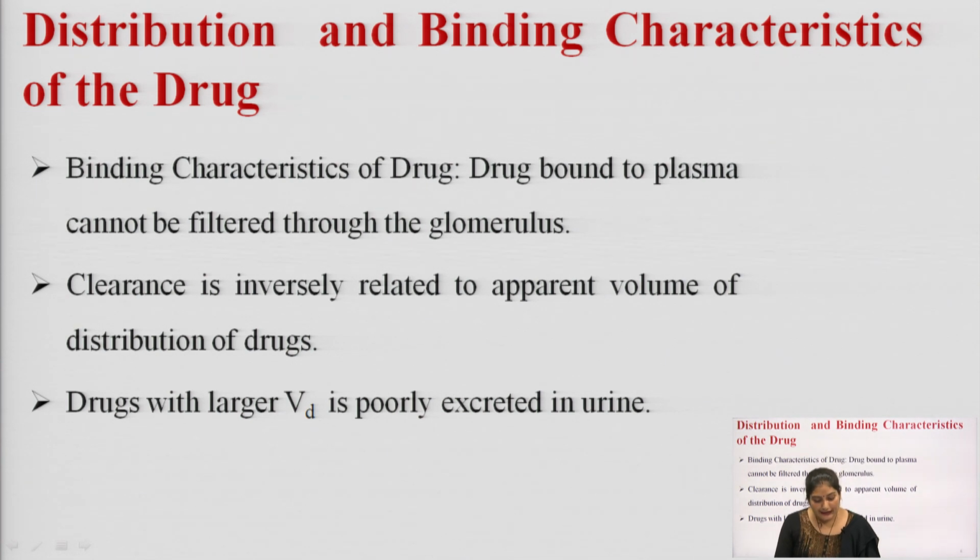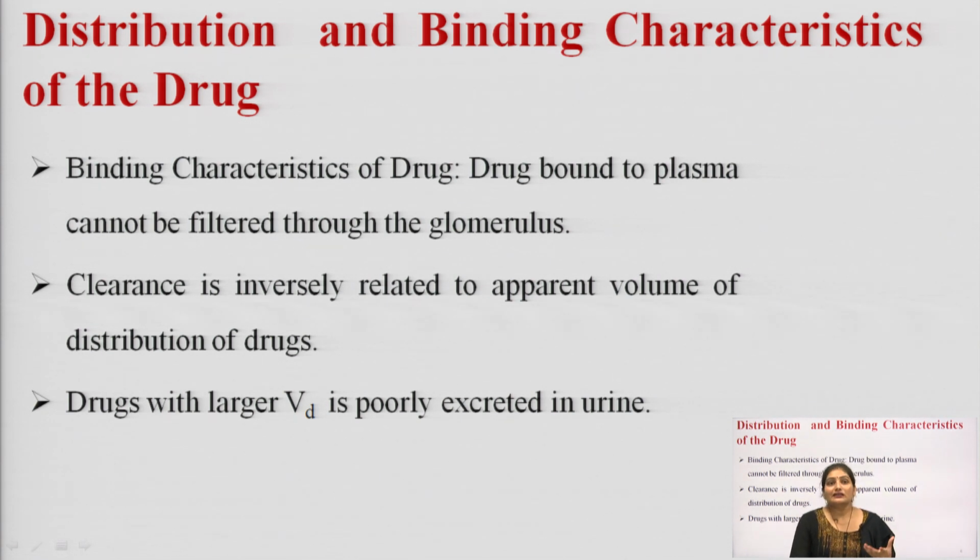As I have told you, the clearance is inversely related to the apparent volume of distribution of the drug. Means a drug that is having a larger apparent volume of distribution will be poorly excreted out in the urine. The drug that is bound to the plasma protein cannot be filtered out through the glomerulus.